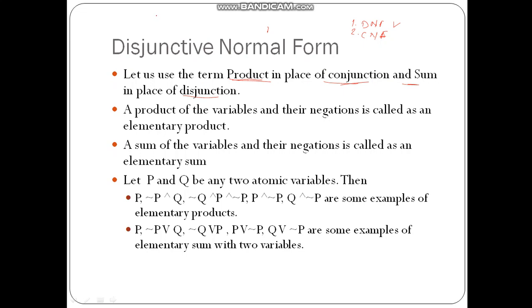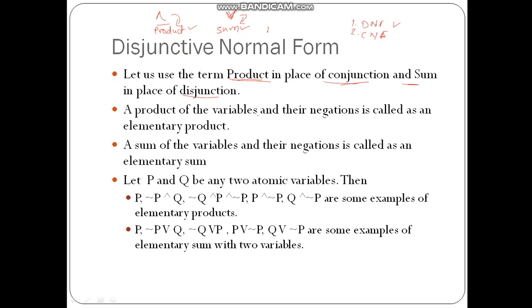So I am going to term conjunction as product. Previously I used to say conjunction, and the disjunction symbol as the sum. So conjunction is also called a product and the disjunction is also called a sum.